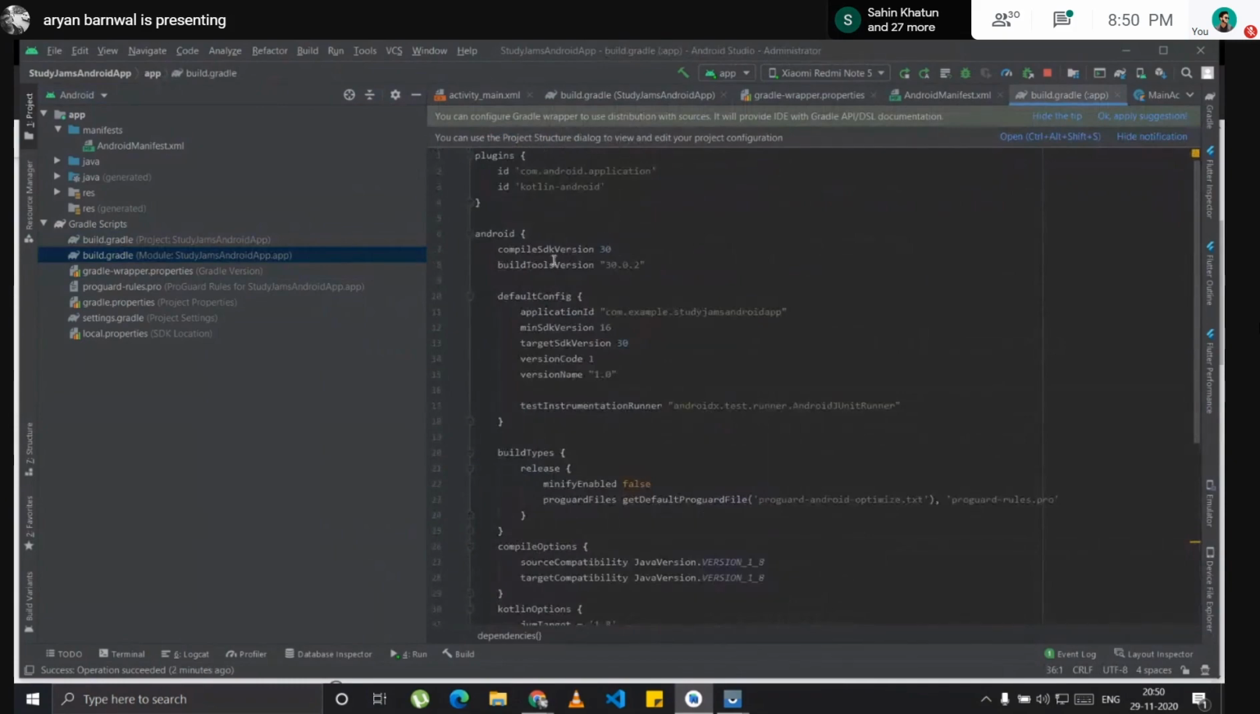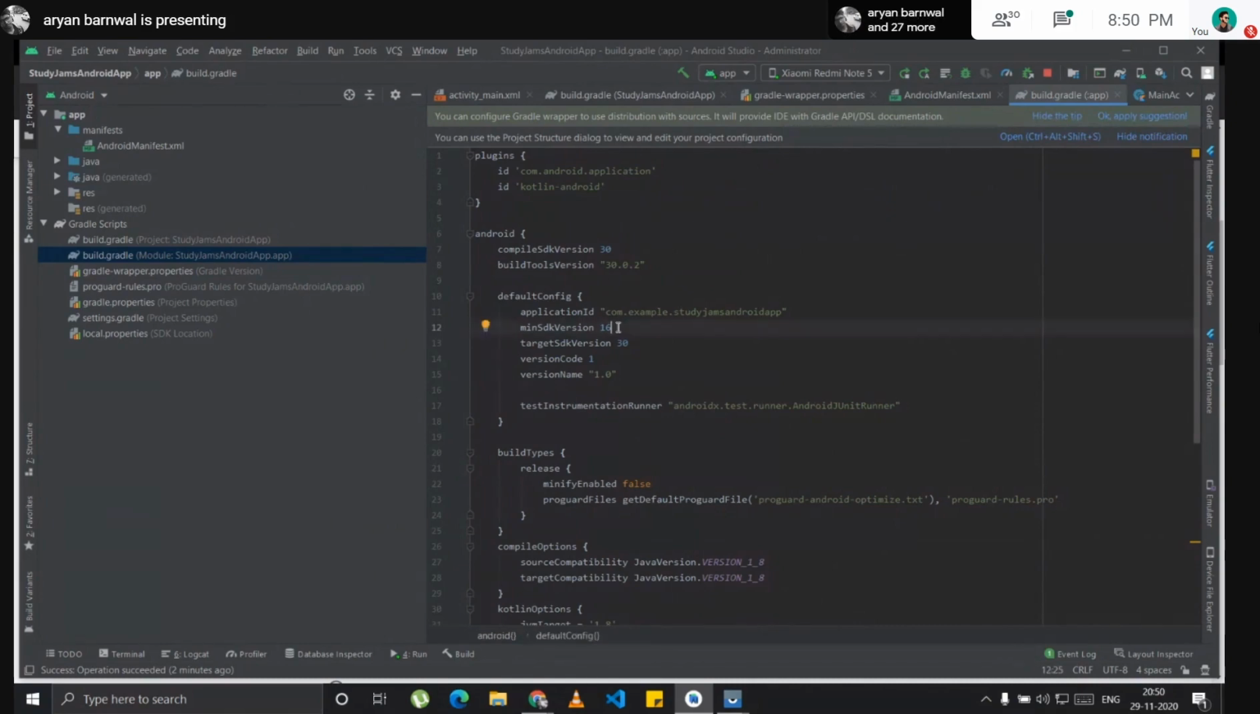Like the compile SDK version, the minimum SDK version. Android is a 10-year-old thing, so it has come through a lot of development. The API level increases with time, and the version increases with time. If I have the minimum SDK version 16, my app will be supported on a lot of devices from around 2014-15.